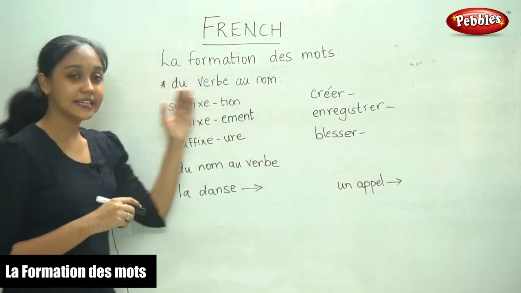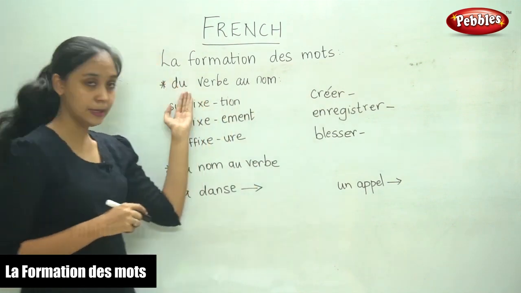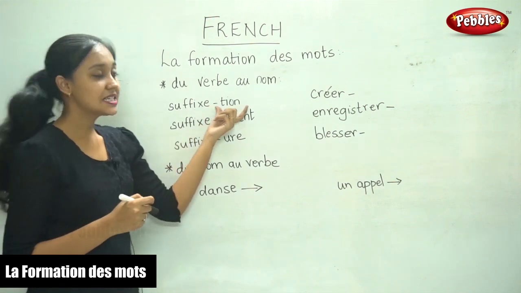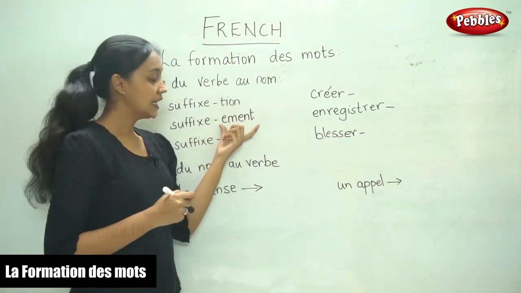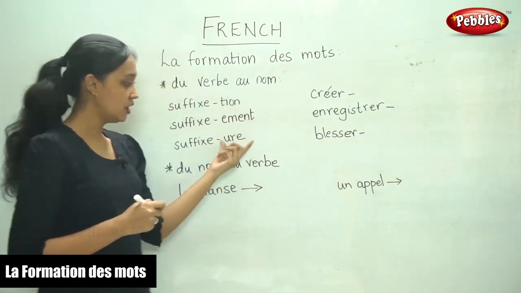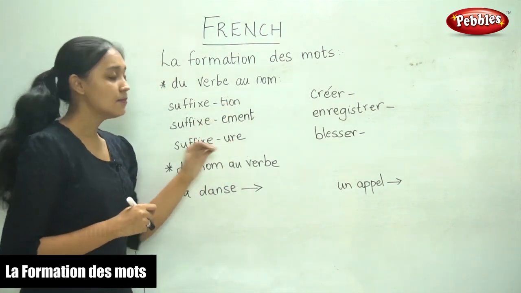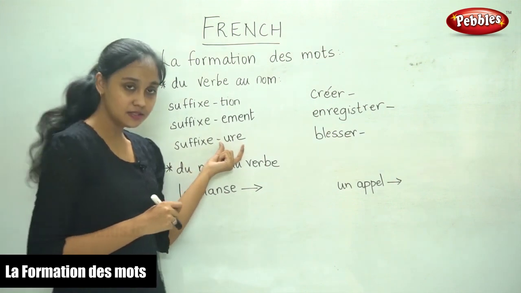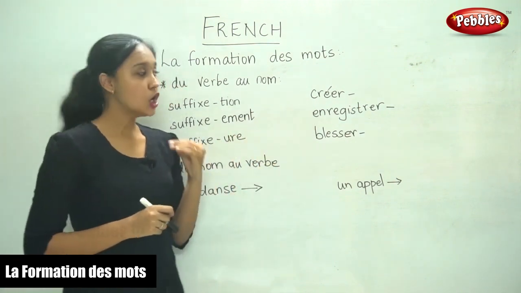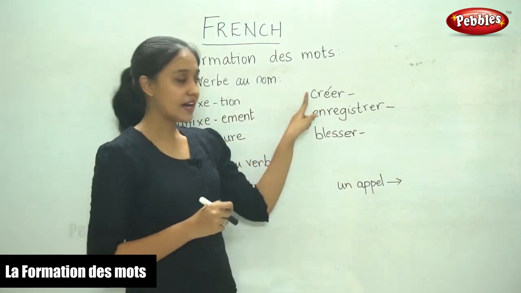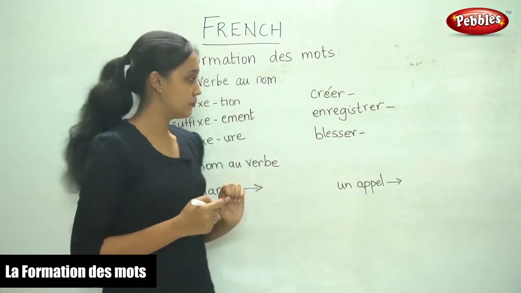To form a noun from a verb, some of the suffixes used are tion, ement or ure. These are some of the endings we add at the end of a word to form the noun. Here we have the example of 3 verbs.